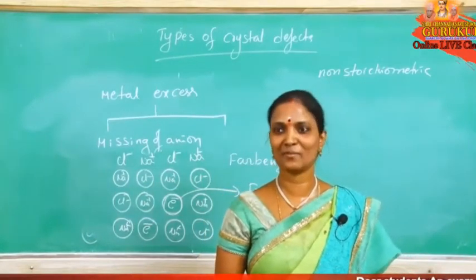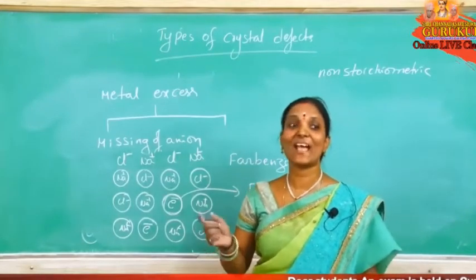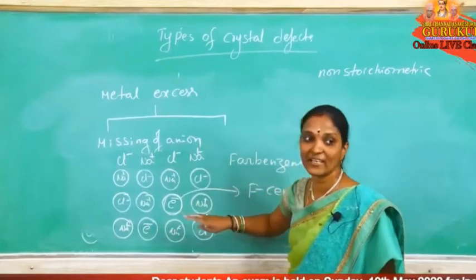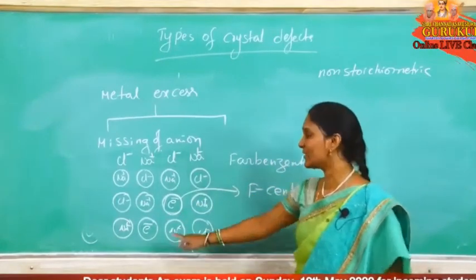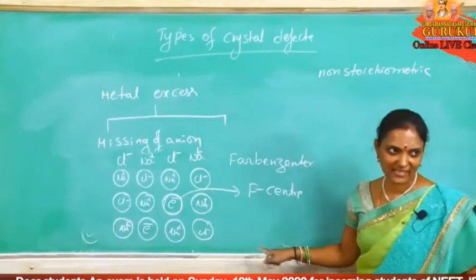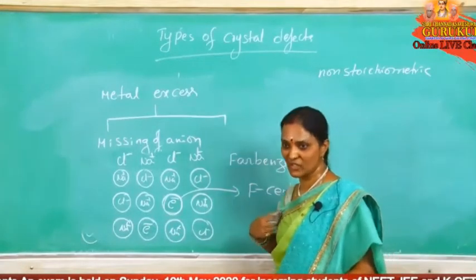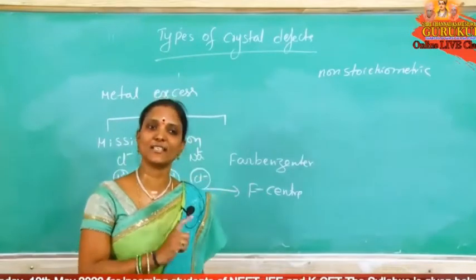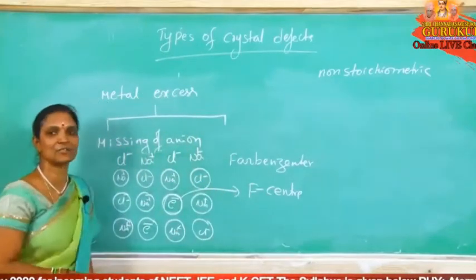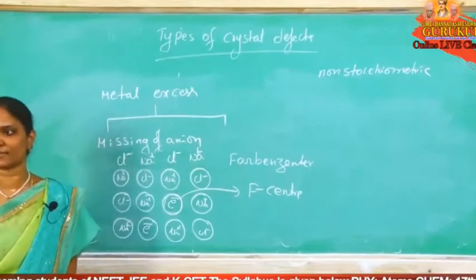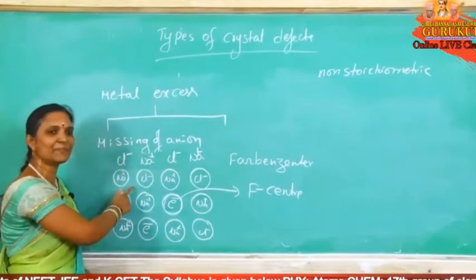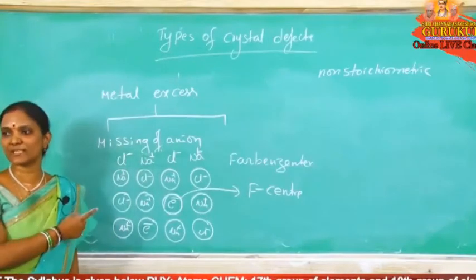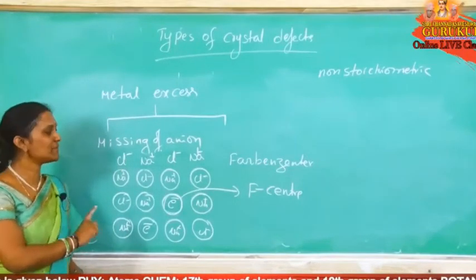So what is that? An anionic site is occupied by a free electron. If an anionic site is occupied by a free electron, that center is called an F center. F means Farbenzentrum, which means color, so it gives a color. That is the color center. Because of these free electrons, they give some flame colors. Anyhow, this defect is a metal excess defect because of the missing of anions.